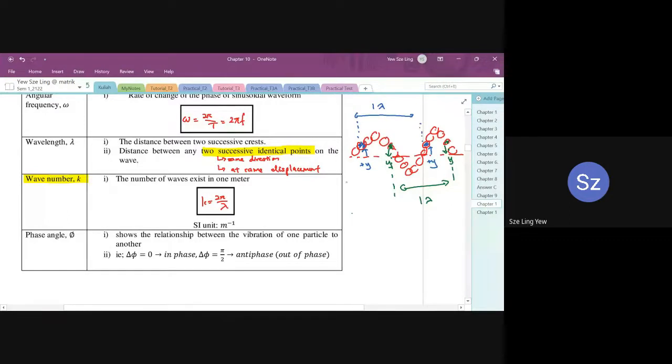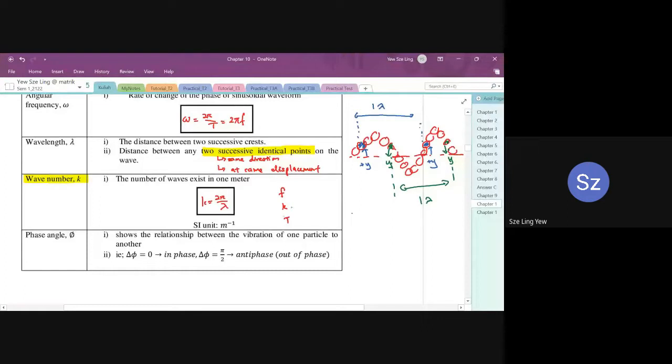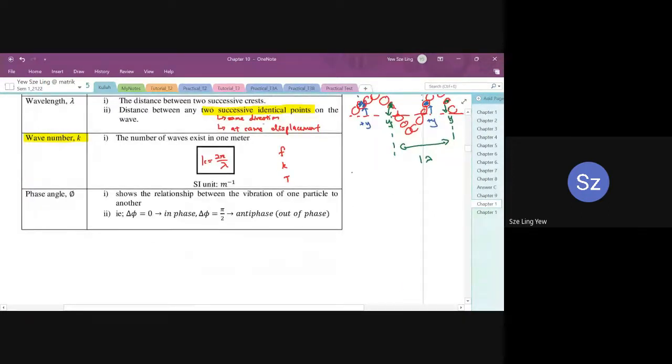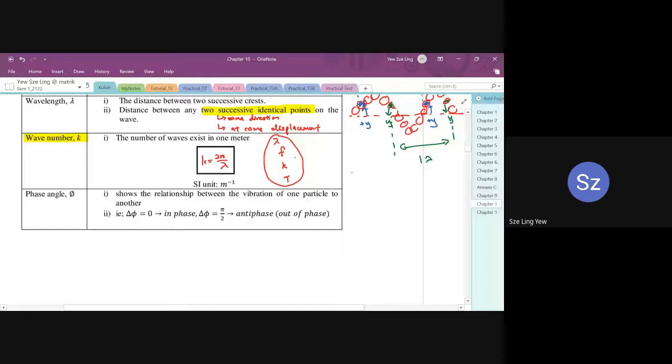f, k, T are very similar. All of them happen under a certain condition. f is the number of oscillations per 1 second. k is the number of waves per 1 meter. Period is the time taken per oscillation. So we have f, k, T, and also lambda in this chapter. These four quantities we are going to use very often in our calculations and also in graph sketching.